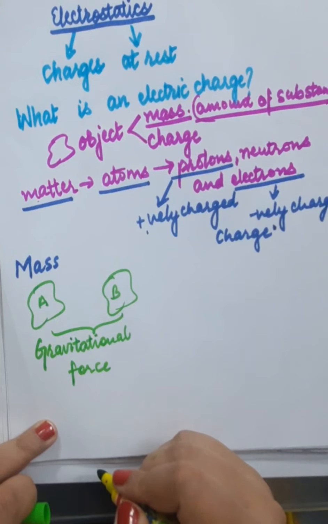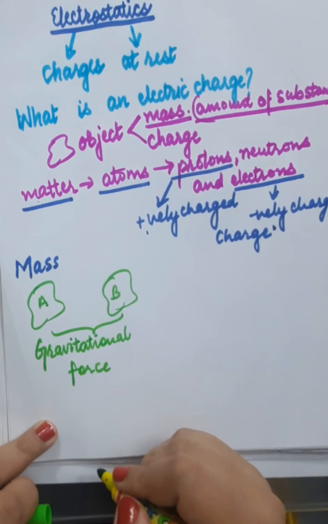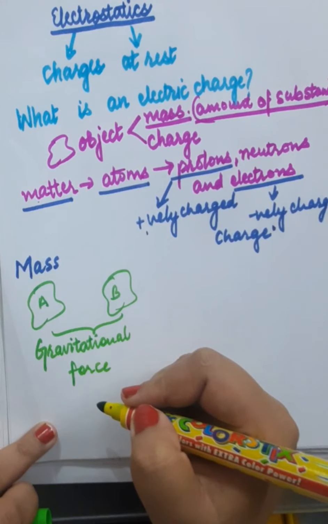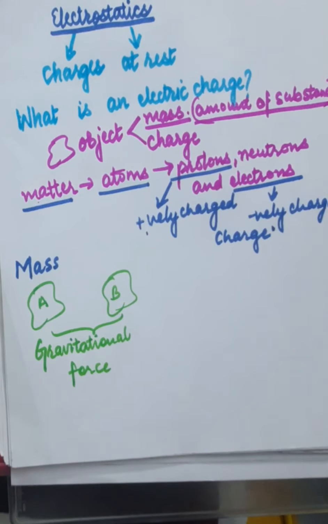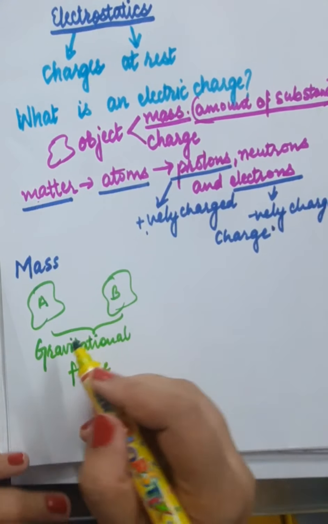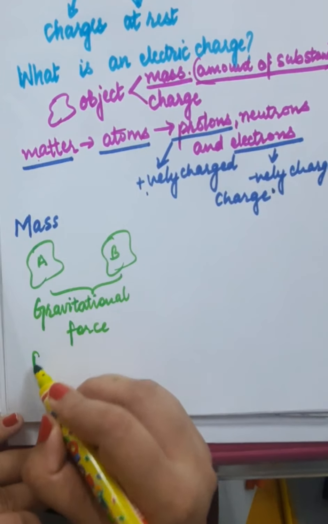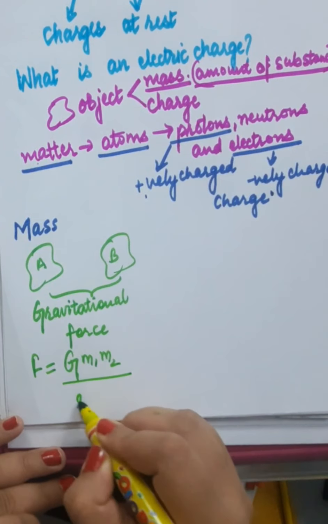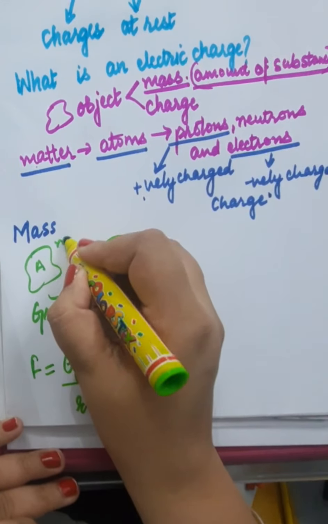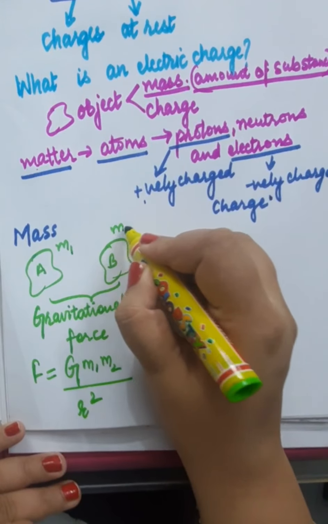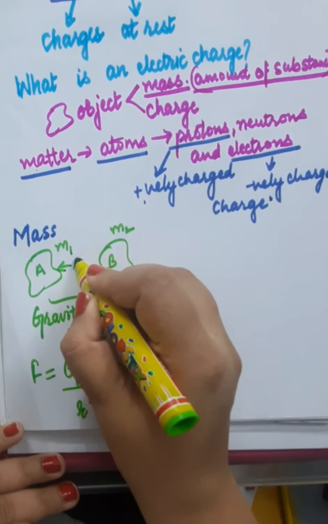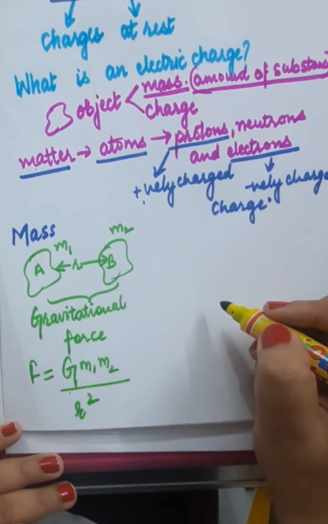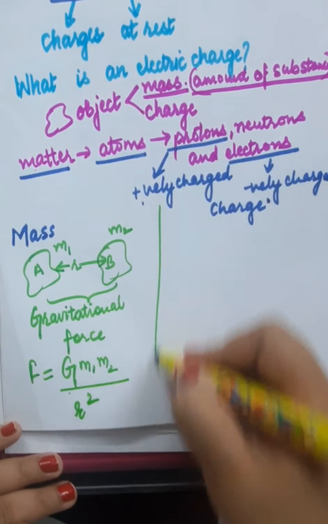You have heard about Newton's law of gravitation, which says that every object in this universe is attracted by every other object by a force called gravitational force, and it is given by G m1 m2 divided by r square, where m1 is the mass of the first body, m2 is the mass of the second body, r is the distance of separation between them, and G is the universal constant of gravitation. So this is mass.